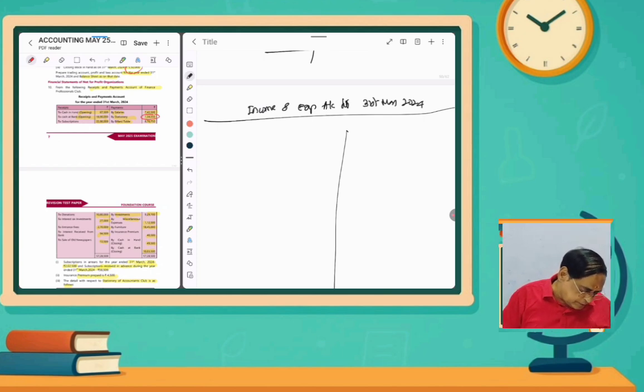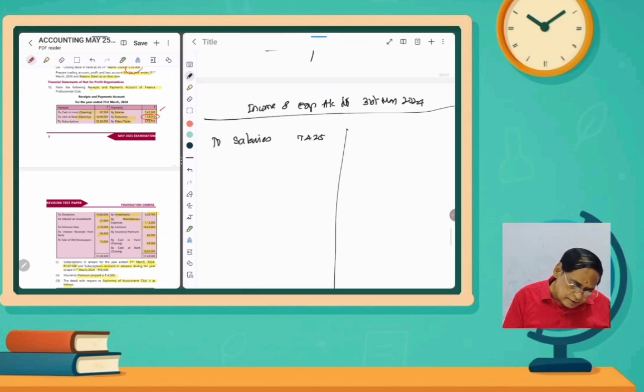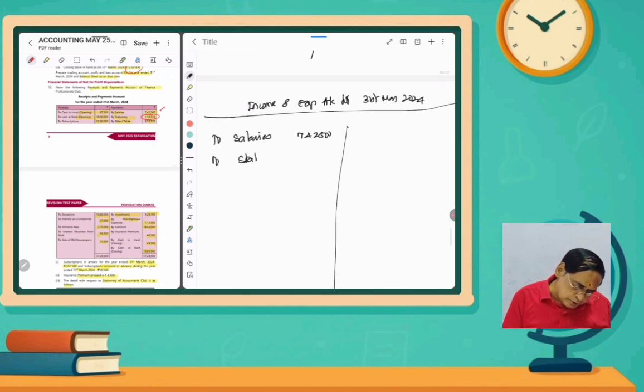First, the expenses side. To salaries, 7,42,500 we will take up. To stationery consumed, we have to find out.